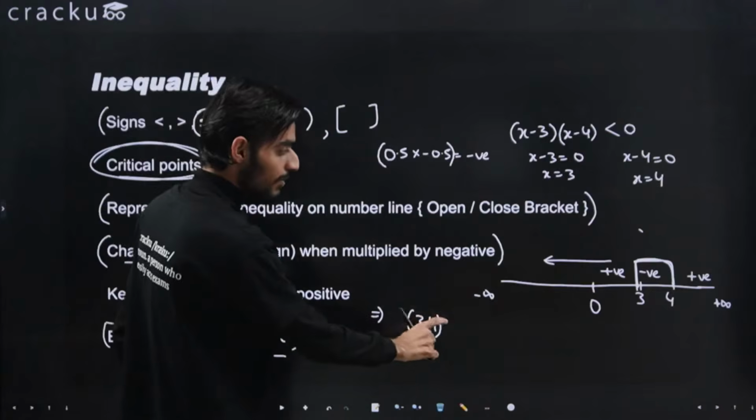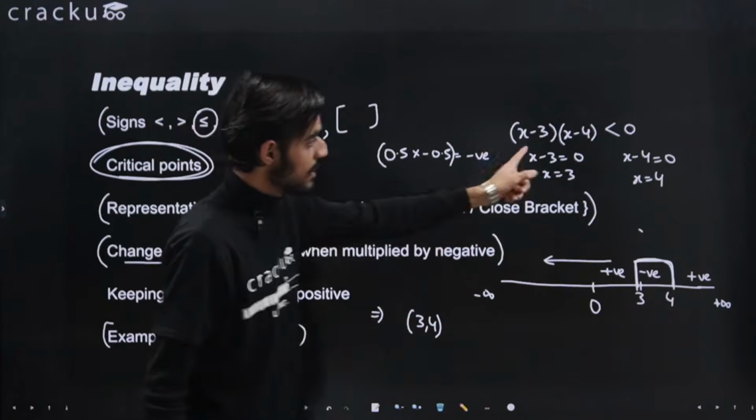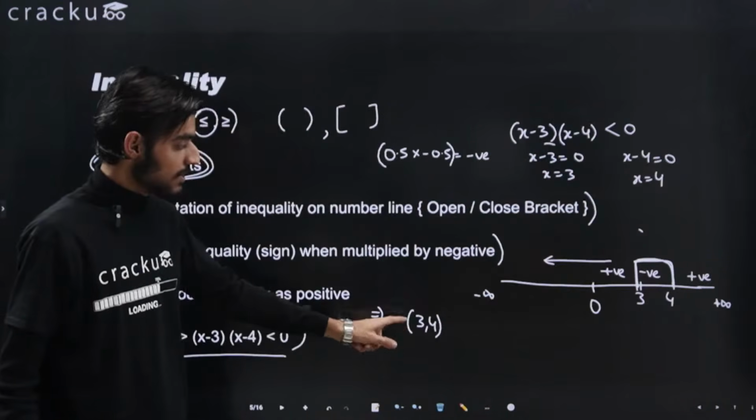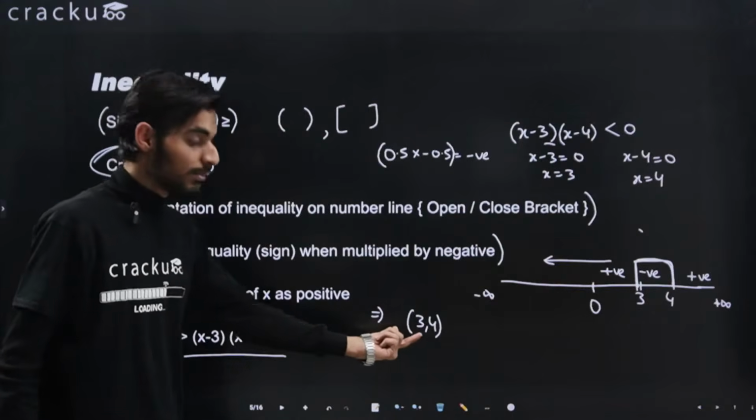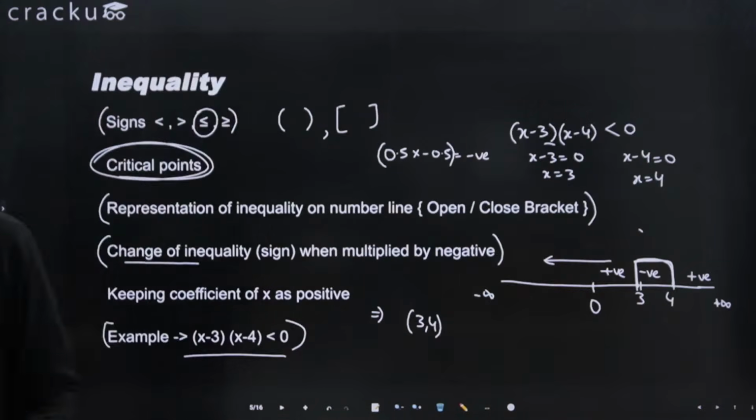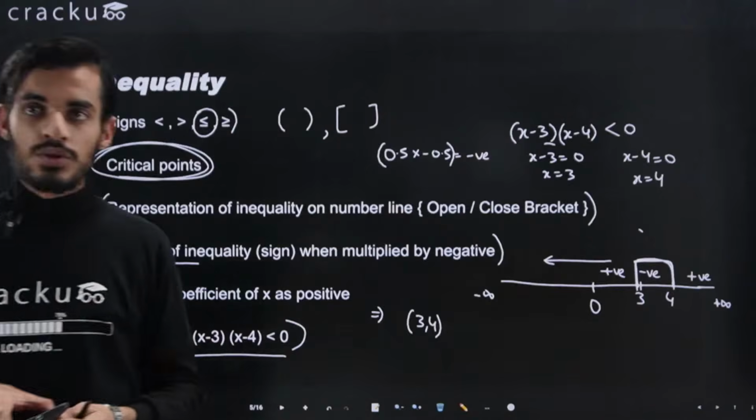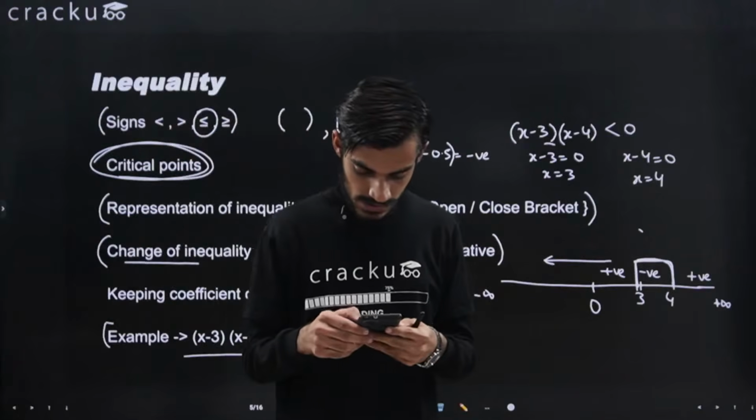Okay, so this is a basic representation of this on the number line. So this means then you will be taking all the values that are between 3 and 4. Okay, I hope there should be no doubts here. If you have any doubts, you can just ask in the live chat.